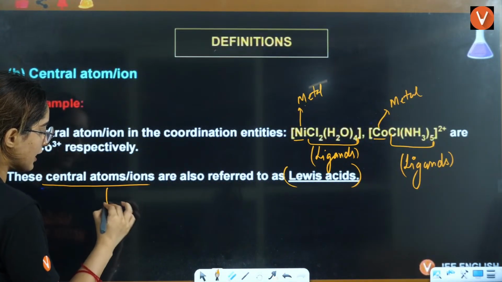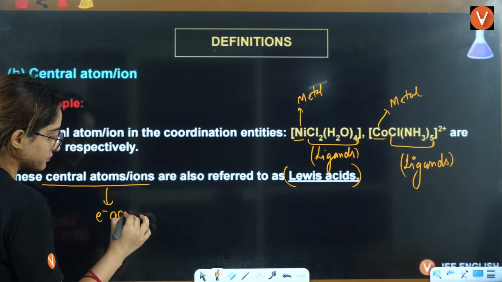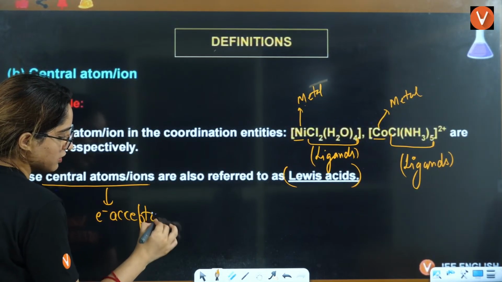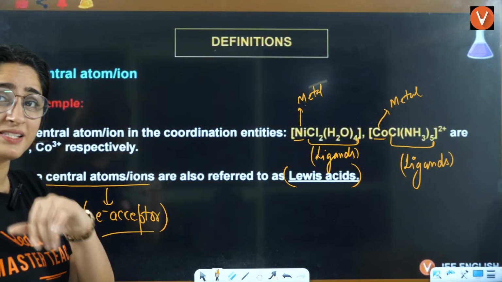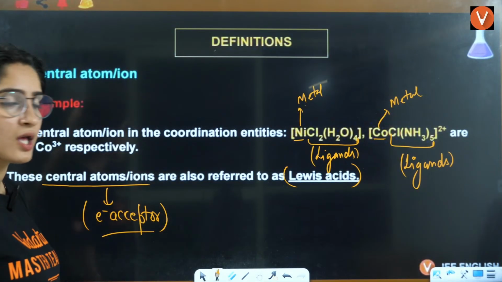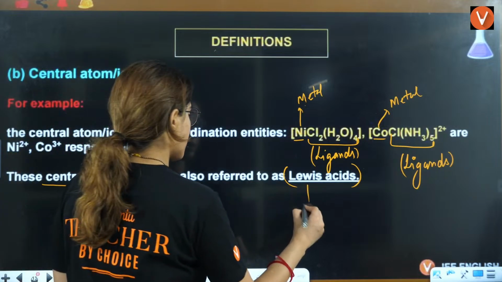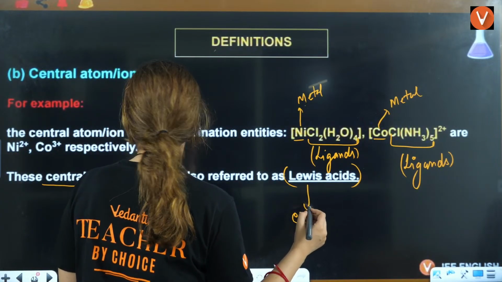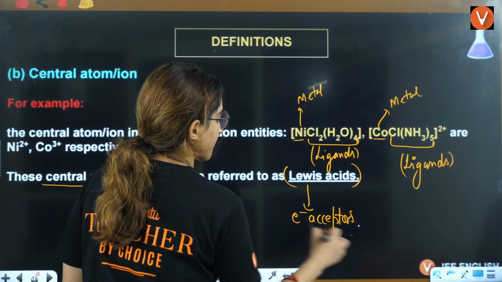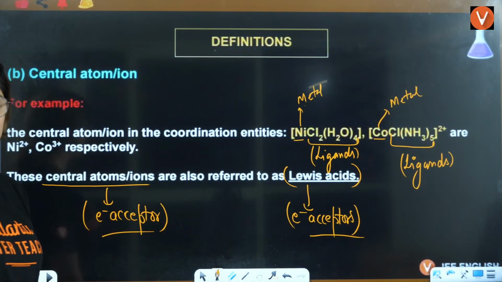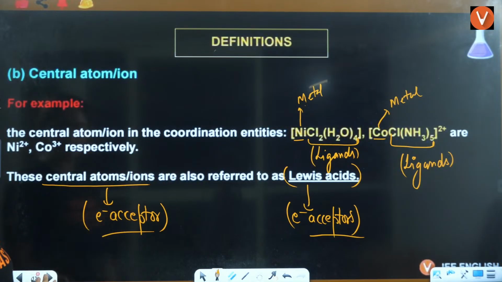Because central metal atoms are electron acceptors, and Lewis acids are also electron acceptors. That's why they are referred to as Lewis acids.